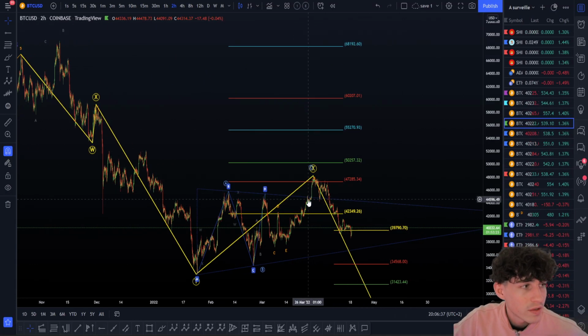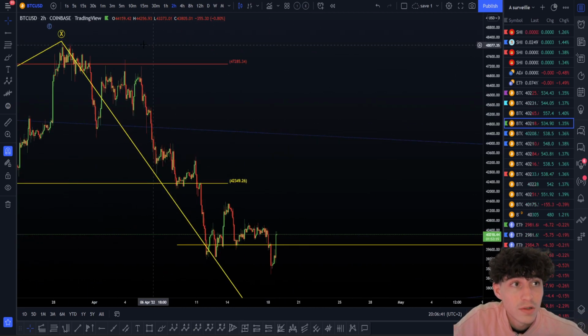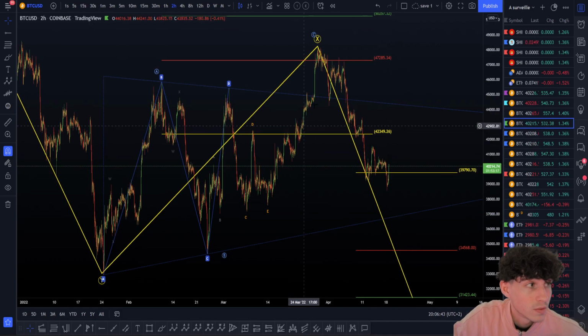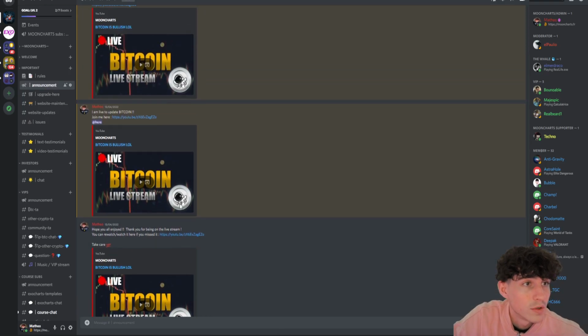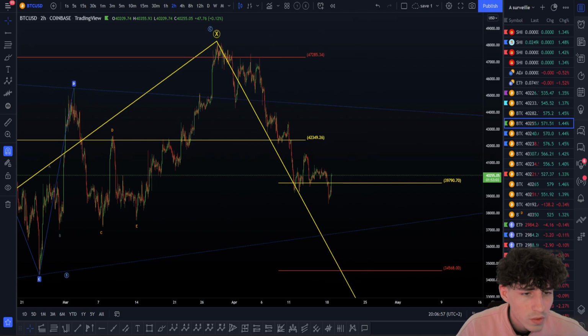And boom, we were looking for a short here, and we shorted the exact top of the exact top. We planned the exact top of the exact top here. This is just pretty insane. But it was on the Wednesday of the previous week.